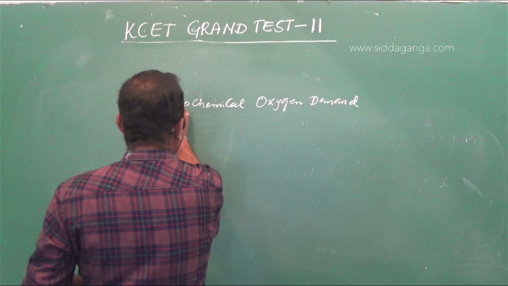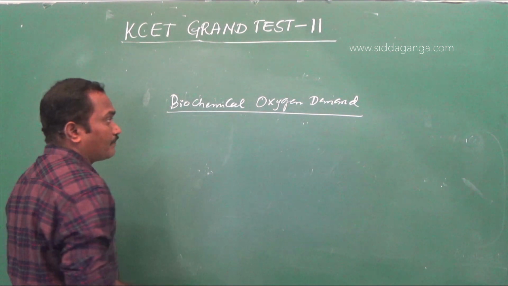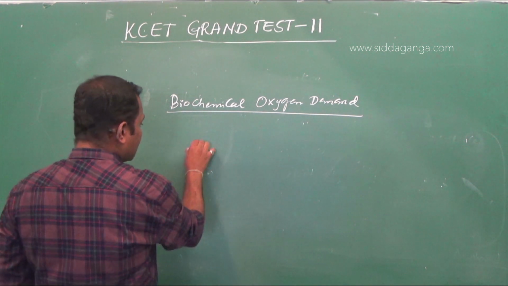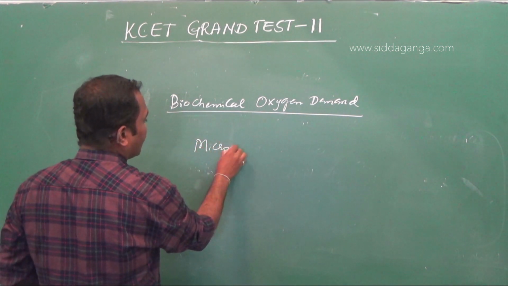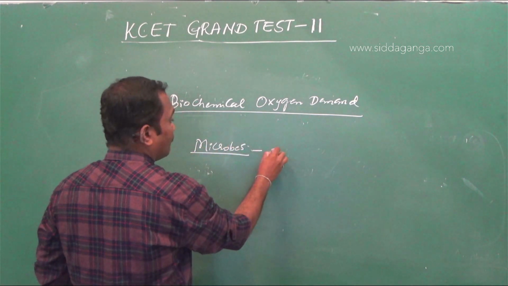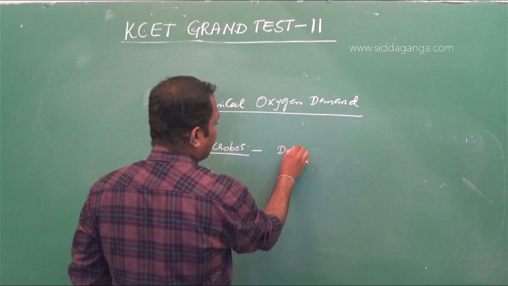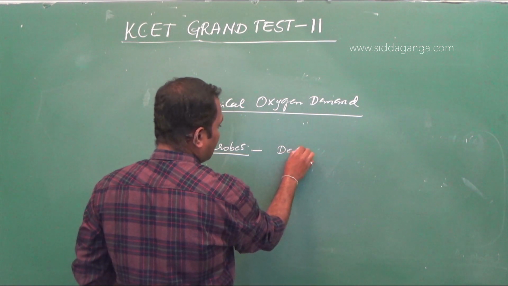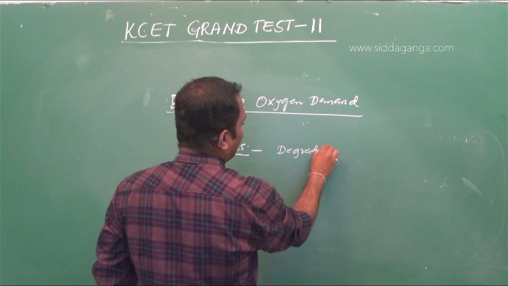It's the demand for oxygen, the need for oxygen. Who is actually requiring this? The microorganisms are demanding oxygen. For what purpose? For degrading or digesting the organic substance.